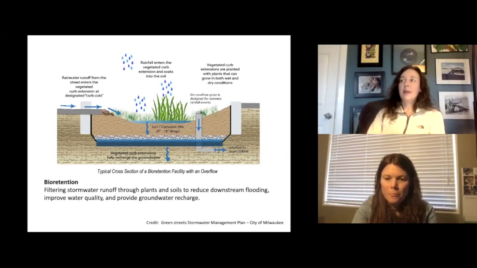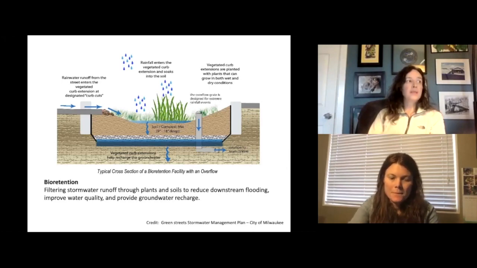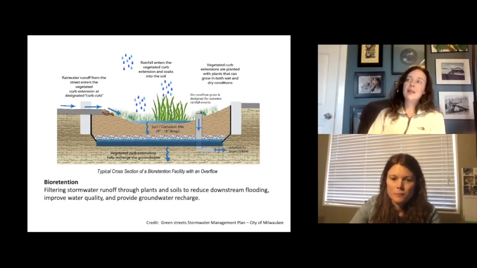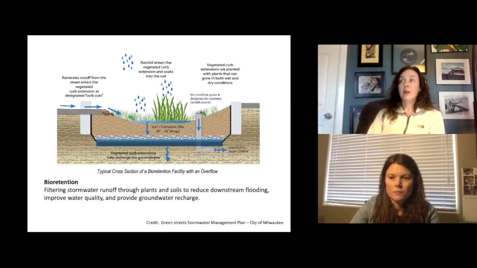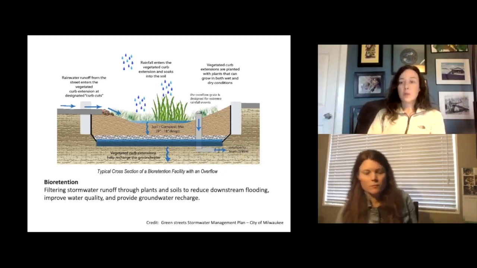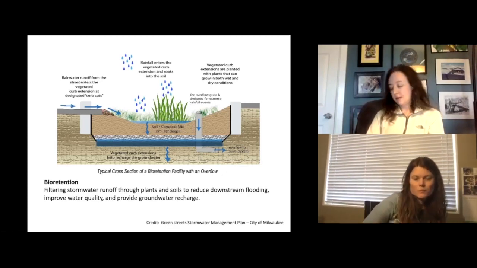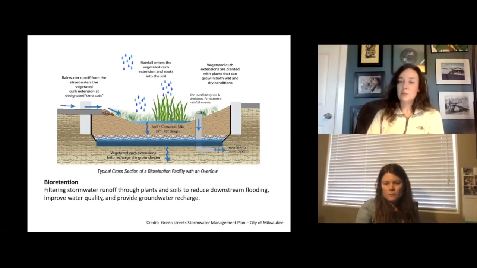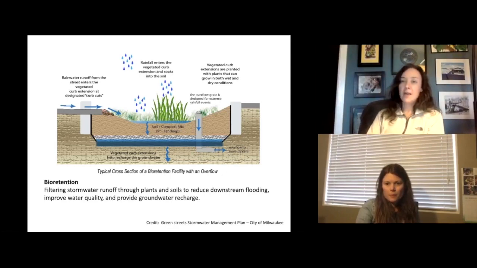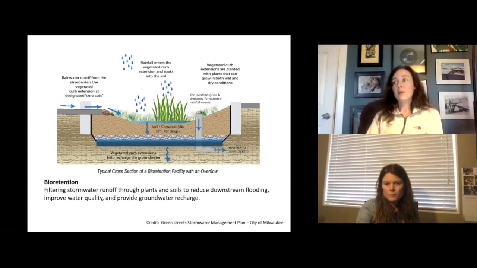The US EPA has done a tremendous amount of work in this type of stormwater management, and cities that had combined sewer overflows, like Portland, like New York, like Seattle, were some of the first ones to adopt it because they were releasing sewer into their waterways, and so they had to find a way. The stormwater was causing that overflow, and so they had to remove the stormwater from their infrastructure systems. And so they were really the first to begin adopting this type of green infrastructure.